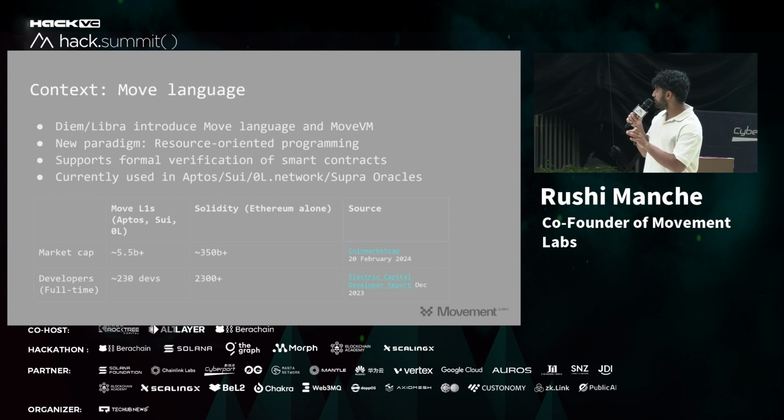Here are some numbers. Obviously, Diem Libra introduced the Move VM. There's a market cap of around $4.5 billion, I think it's like $9 billion. Obviously, it's still very nascent. I like to say it's like the first year of Solana, where if you were around for the first year of Solana, it was a very difficult experience. You had a crappy wallet. There were pretty much no developers. There was Rust, which was a new programming language at the time. Move is in a similar state. We're still very nascent. The community is growing.